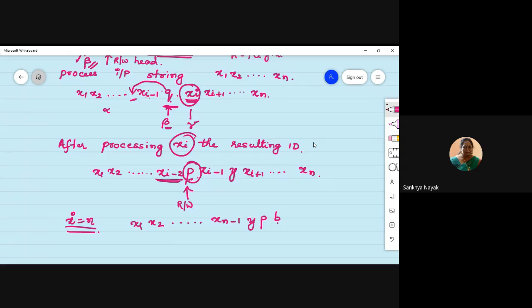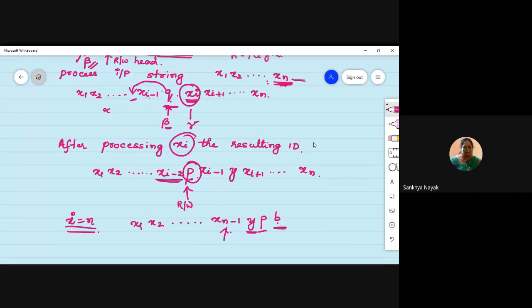If you are processing xn, you have to move left, right? So that is xn minus 1, and replace the symbol by Y, right? And then after xn, nothing is there, so it's going to be a blank. So these are the moves that are possible for a Turing machine.